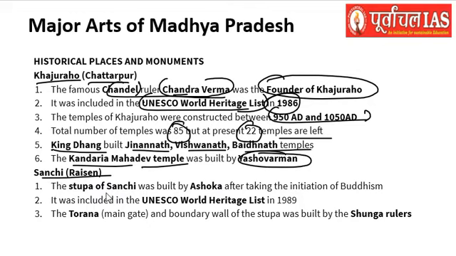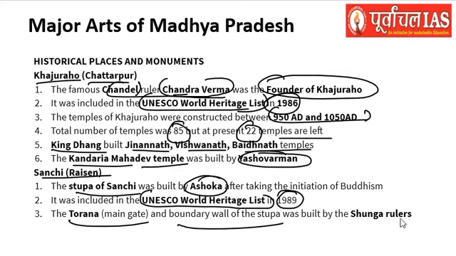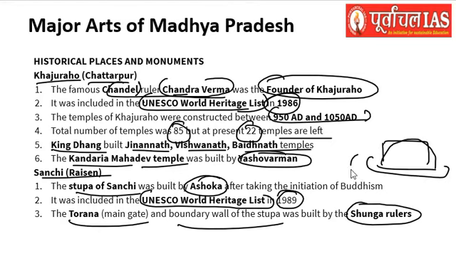Then Sanchi of Raisen. The stupa of Sanchi itself was built by Ashoka. It was included in the UNESCO World Heritage List in 1989, and the Torana, the main gate, and the boundary wall of the stupa were built by the Shunga rulers. We have seen already that at Sanchi the central portion and the dome were built by Ashoka, and the Pradakshina Path along with the Torana were built during the Shunga rulers. Okay, so Khajuraho and Sanchi are the important historical places and monuments of Madhya Pradesh.